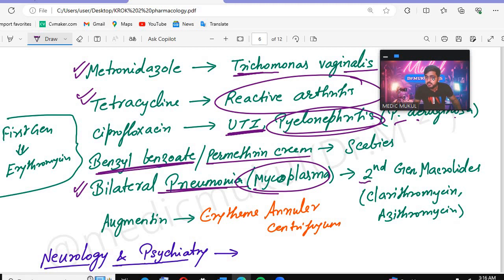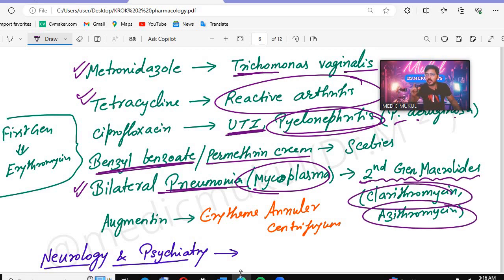Azithromycin, remember, if they do not give azithromycin, they will give you the generation. So which generation is that? That is the second generation macrolides. Clarithromycin and azithromycin, they both are the second generation macrolides that you need to remember. The first generation is what? That is erythromycin. But in the options they will give you the second generation macrolide, either clarithromycin or azithromycin, in the question.